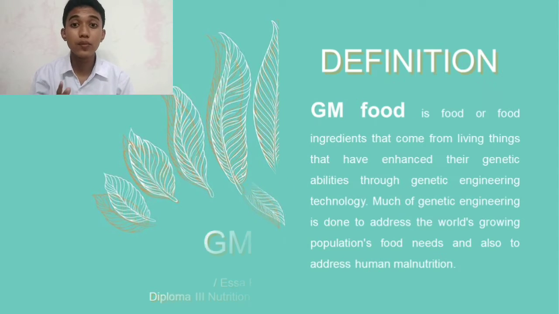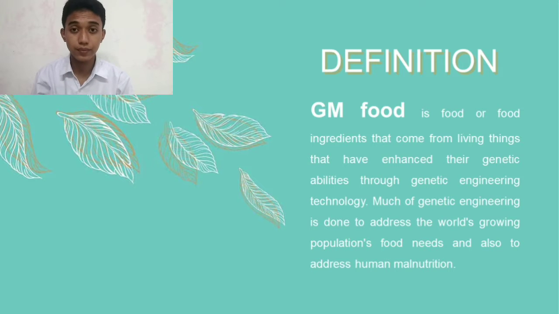GMO is an acronym for genetically modified organism, namely organisms that have undergone genetic modification with the help of biotechnological advances. So it can be said that GM food is food or food ingredients that come from living things that have enhanced their genetic abilities through genetic engineering technology. Much of genetic engineering is done to address the world's growing population, food needs, and also to address human malnutrition.